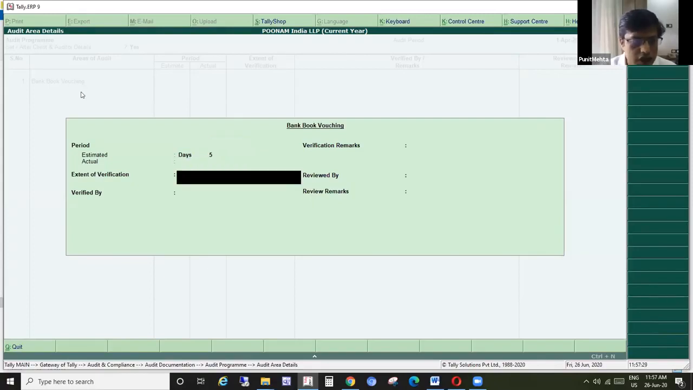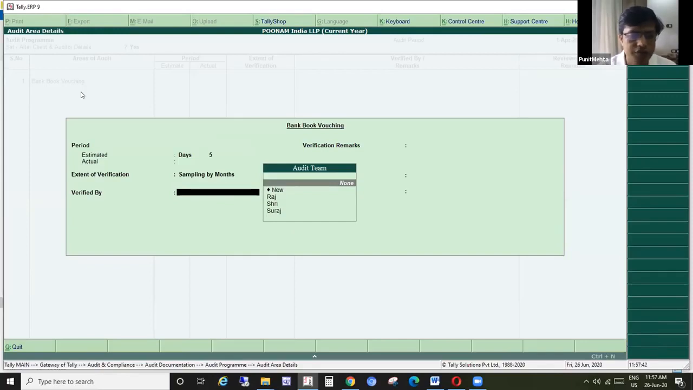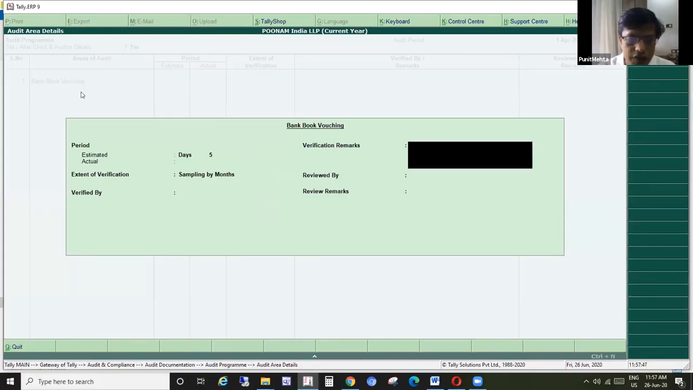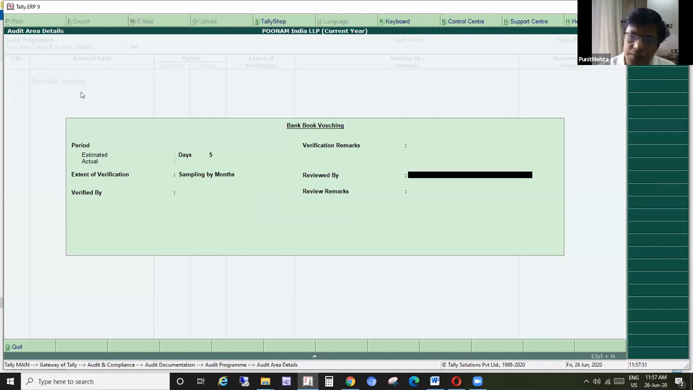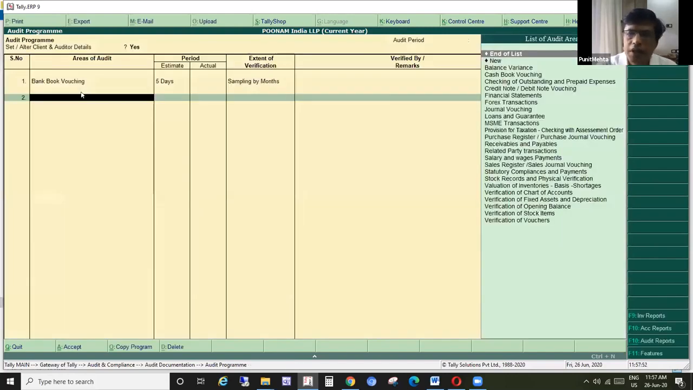What is actual? So here again, extent of verification. You can put sampling by months, verified by. After the completion you can come here and see who has updated and who has verified it, verification remarks, reviewed by the senior person's name, and the review remarks. Similarly, so on and so forth. You can select another transaction, loans and guarantees.